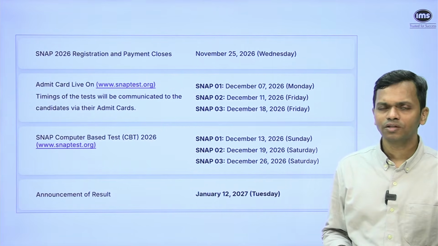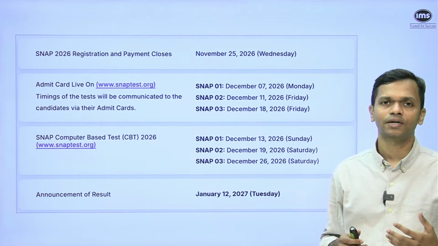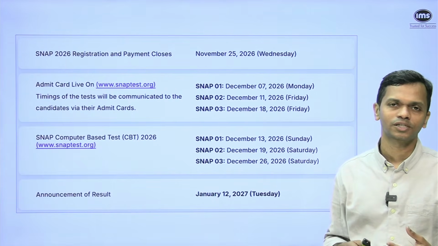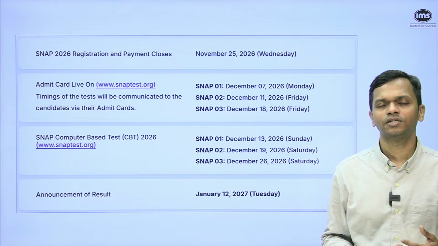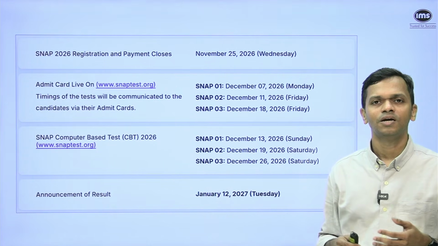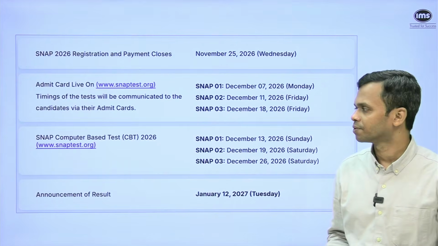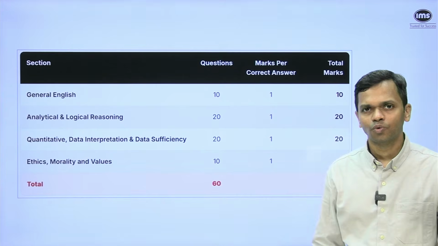Now we have another video called how to crack SNAP in which I have covered the entire test preparation strategy. So I would suggest that you have a look at that video. And I have mentioned there that it is important for you to think of either 2 or 3 attempts purely because there's no normalization. We'll also quickly look at the new format so that all of you know it.